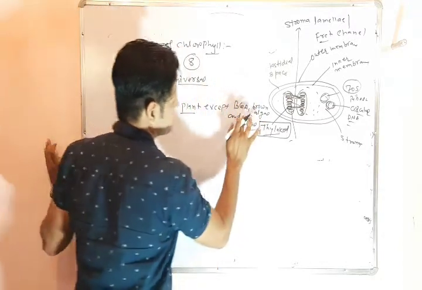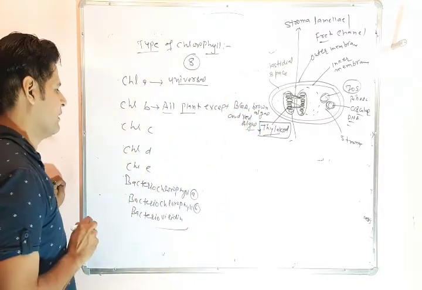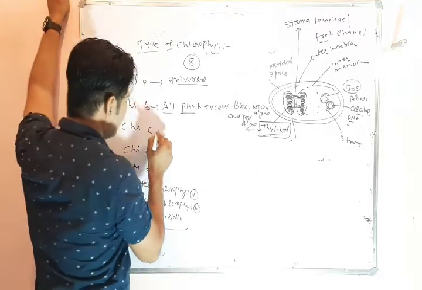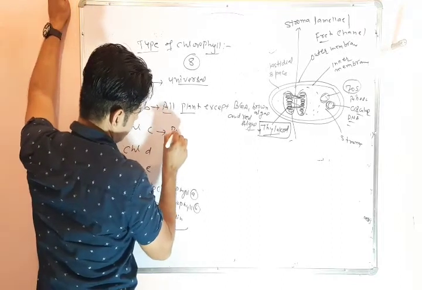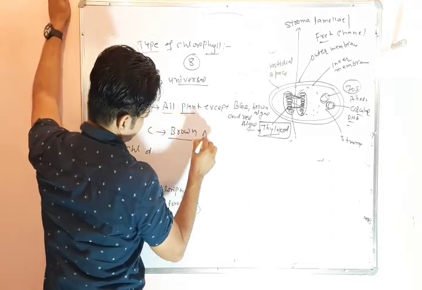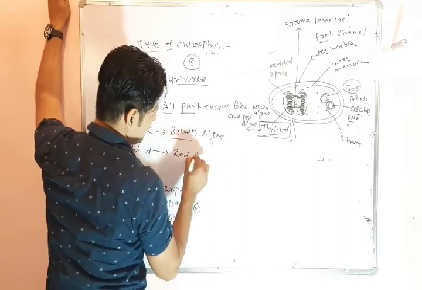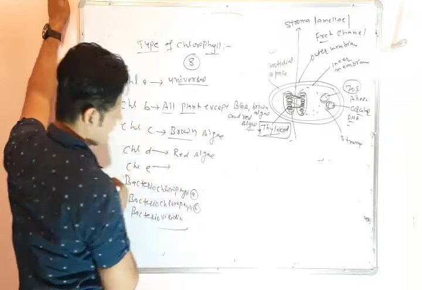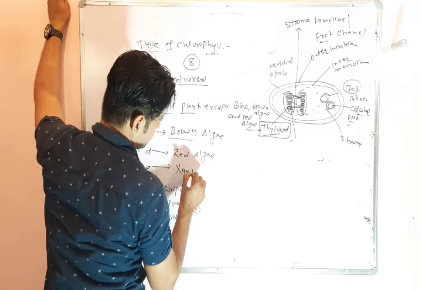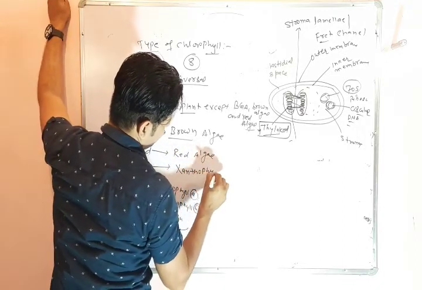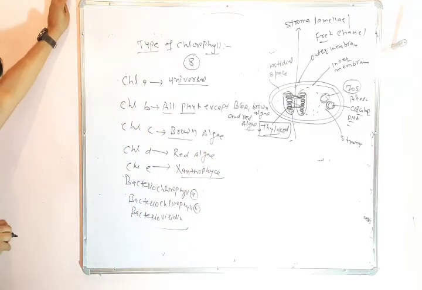And chlorophyll C is present in brown algae. Chlorophyll D is present in red algae, and chlorophyll E is present in a group of algae that is Xanthophyceae.